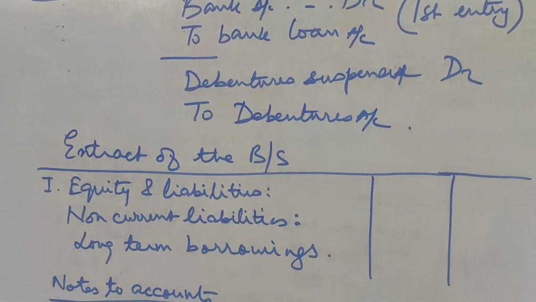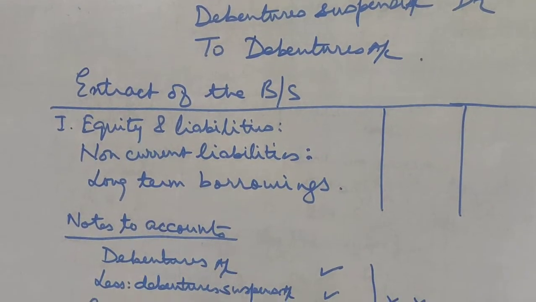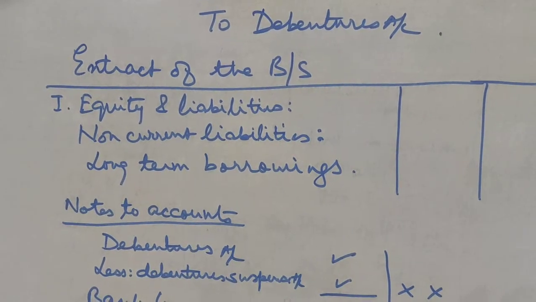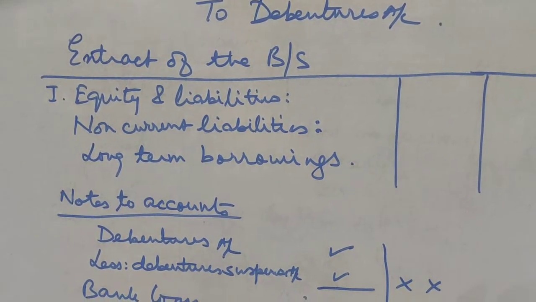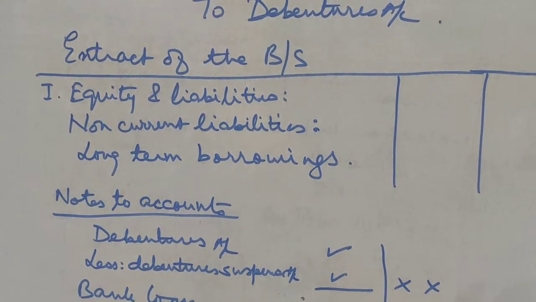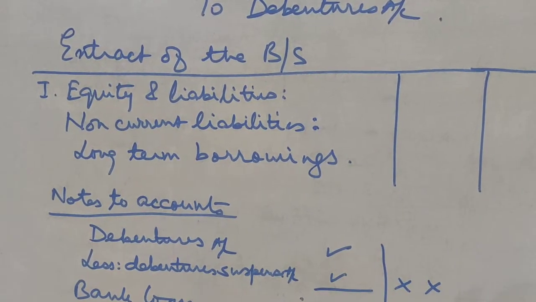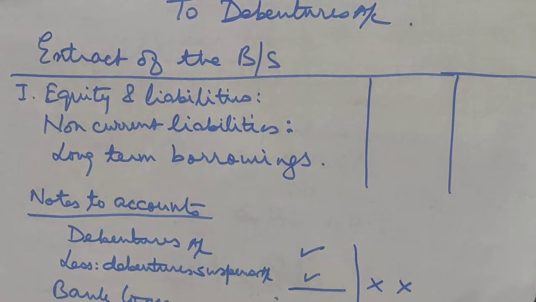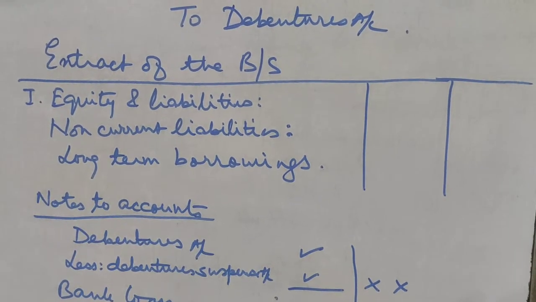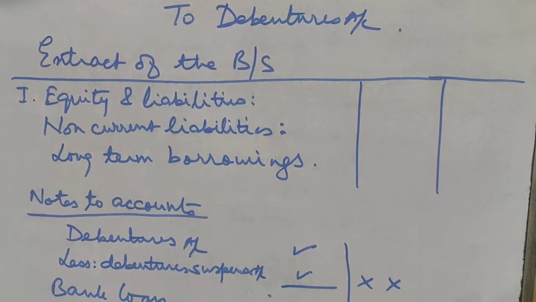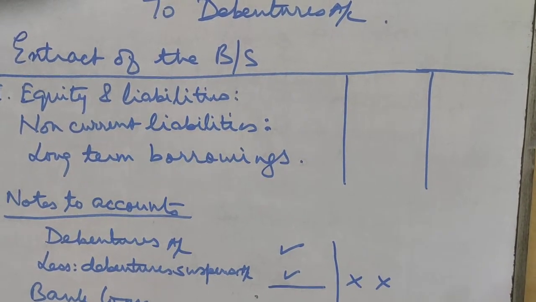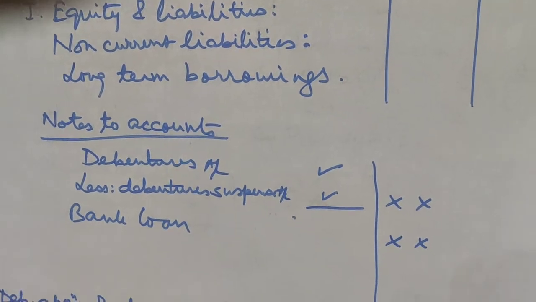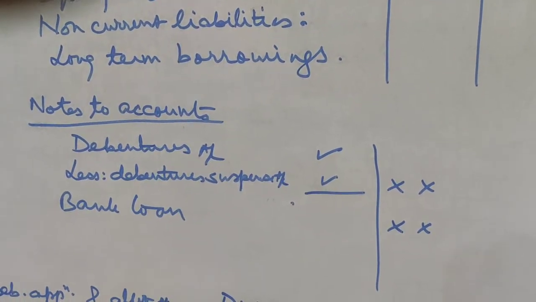Now how will they be shown in the balance sheet? If you look at the extract of the balance sheet, first you have equity and liabilities, number 1. Under the heading of non-current liabilities, we will show long-term borrowings. That will be shown in the current year's column. The first column is the current year's balance and the second column is the previous year's balance. And in notes to accounts, we will show debentures less debenture suspense account.